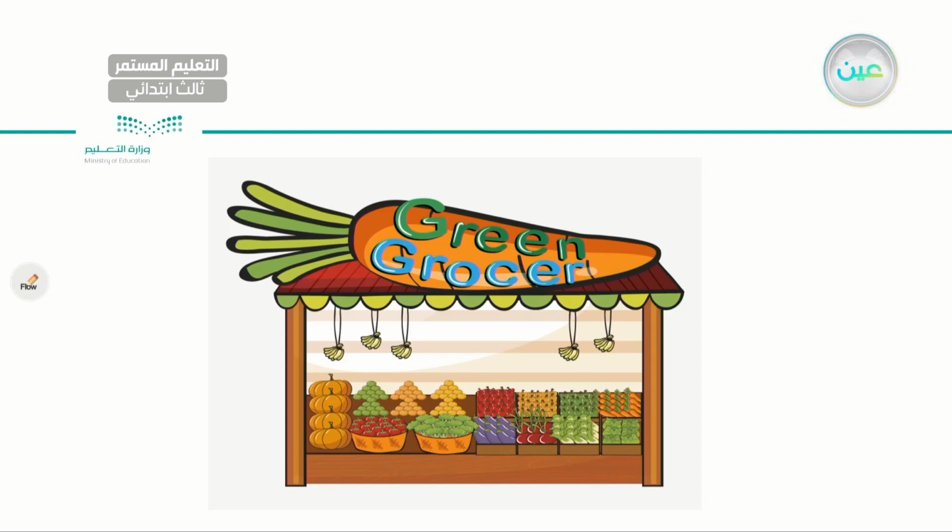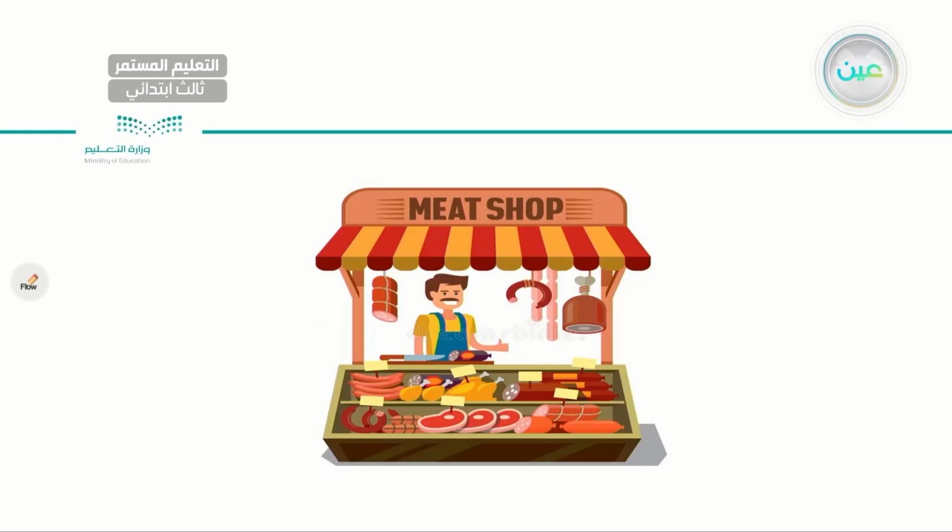First, we have the green grocery or the grocery shop. Just by looking at the display here, what do you think we can buy from this place? We can buy vegetables, we can buy fruits. I can see a pumpkin, tomatoes, broccoli, eggplant, radish, carrots, lettuce. So we can buy vegetables or fruits from the grocery shop. So the first shop we have is a grocery shop. Very good.